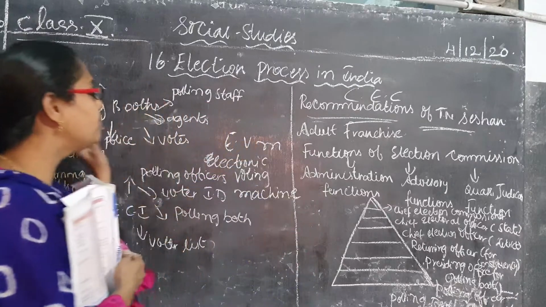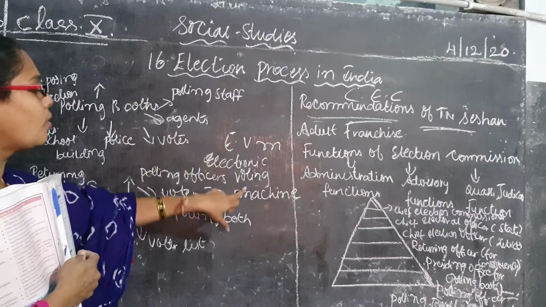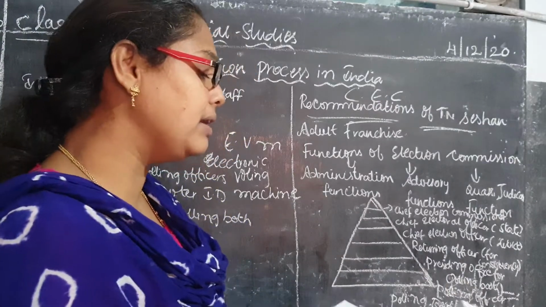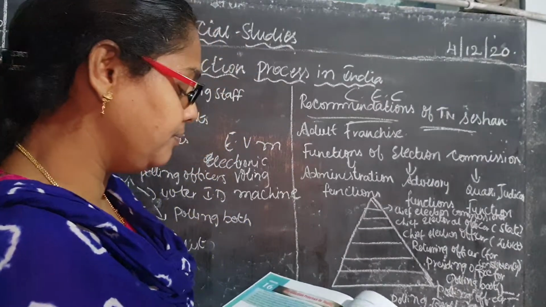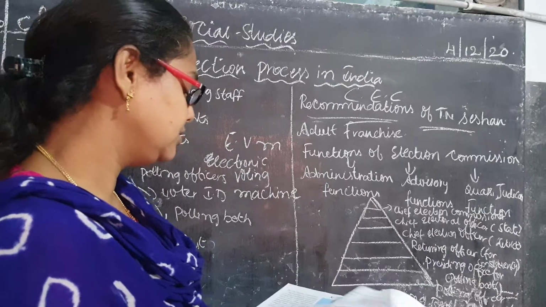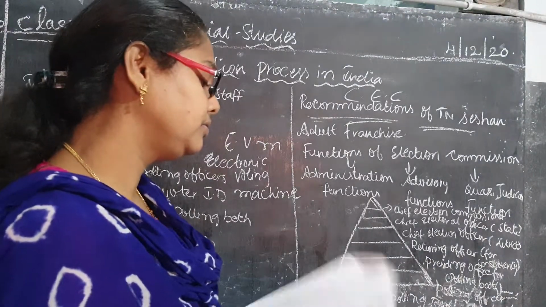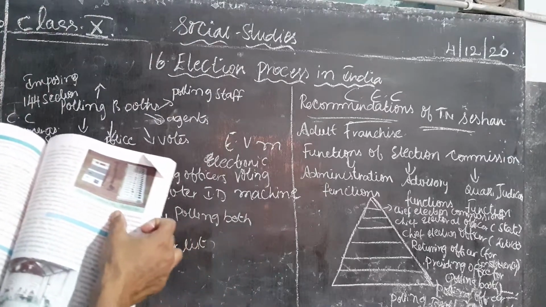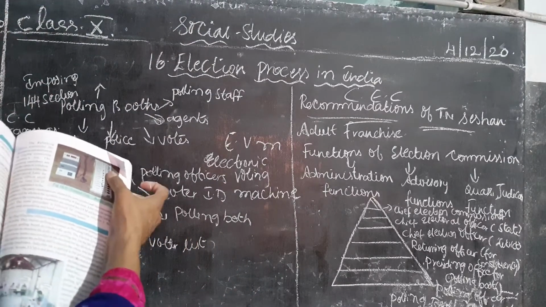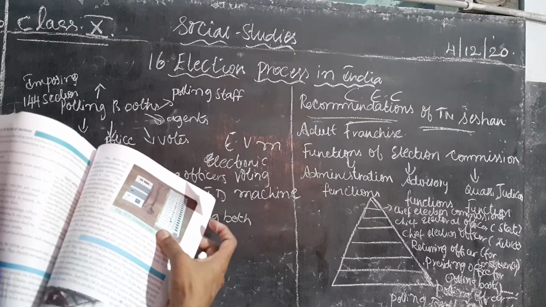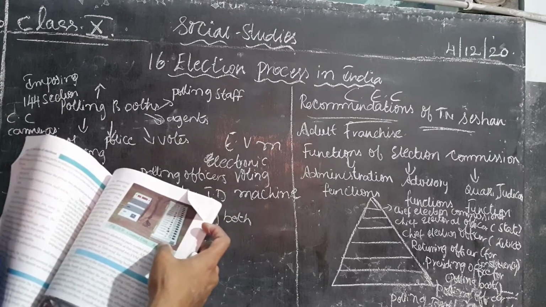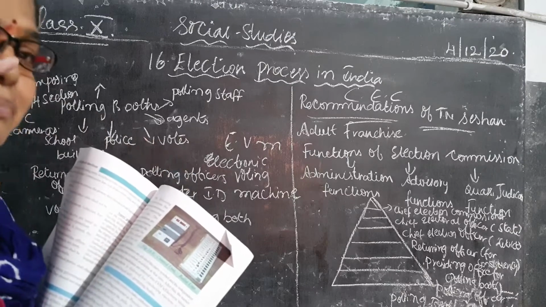So in each and every booth, what are they using, children? Electronic voting machines. If you see this picture, you will be able to understand, children. Here, you see the control unit and ballot unit. Here the different political parties' names are given, and different symbols are given. For whichever party you like, you just have to press that particular button.